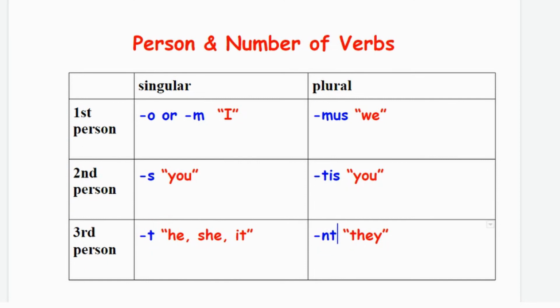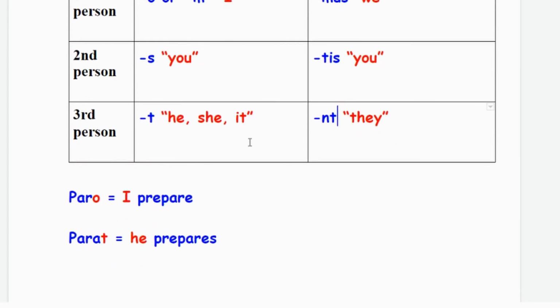So what that means is if we see this verb form, paro means I prepare. First person ends in O. But if it ends in T, notice that's third person. He prepares, or she prepares, or it prepares. All right? So that is all we need to know in order to do exercise 3 on page 20 in your textbook.